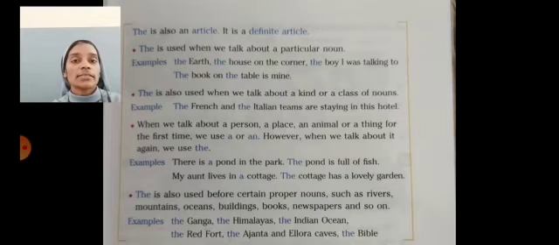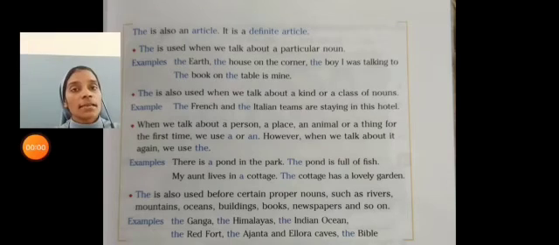Then, dear students, one more thing you have to remember, that we use article the before a common noun. For example, the tiger, the dog, the elephant, the rhinoceros, etc. Some more rules are there which are not mentioned here.